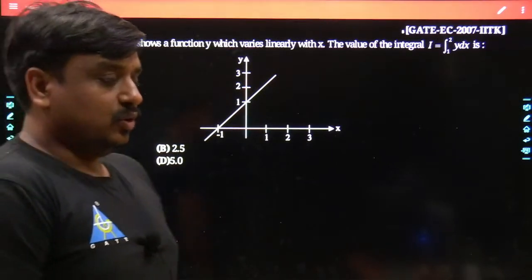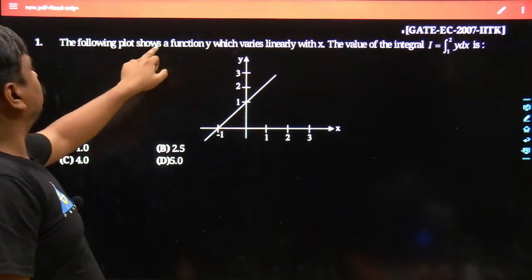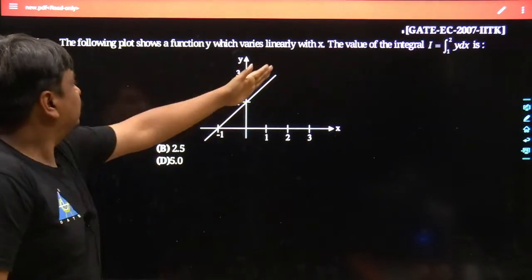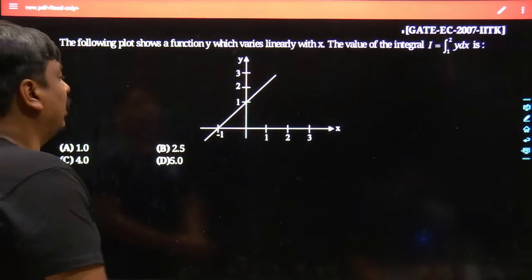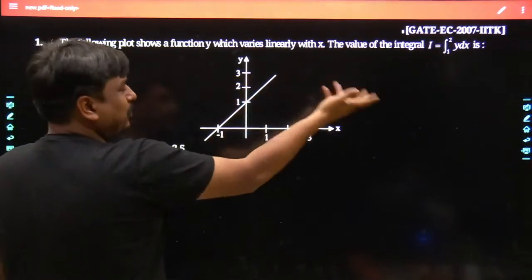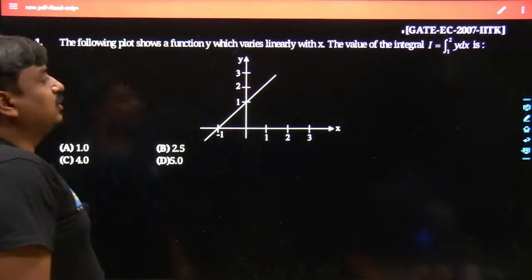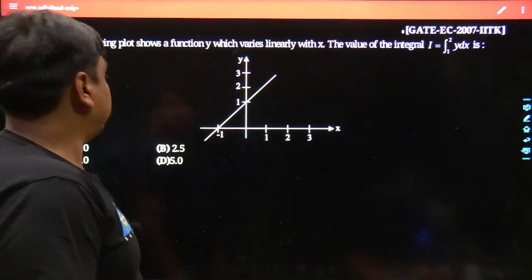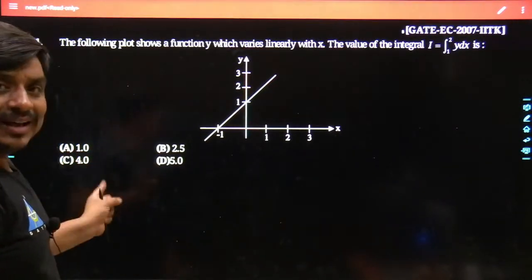Pranali Ingole says, good evening dear, very good evening. Tell me, the following plot shows a function y. This plot, which is a straight line, is a y which varies linearly with respect to x. What does that mean? That means y can be represented as mx plus c. The value of the integral I, where the integration is taken from 1 to 2 of y dx, is? Four different options were attached along with the problem, and it is an MCQ.